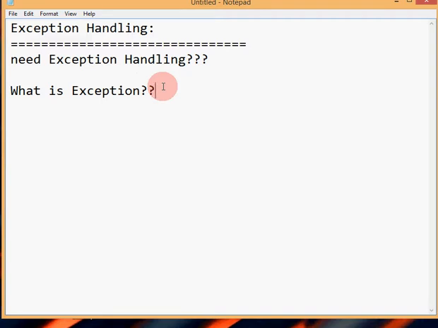In general, an exception is a runtime error.